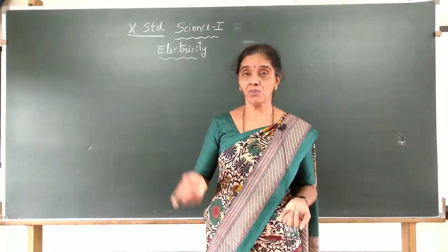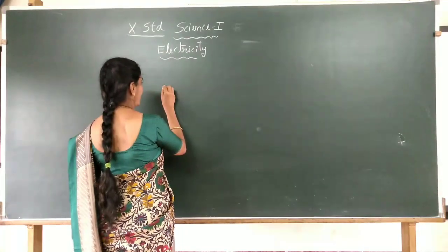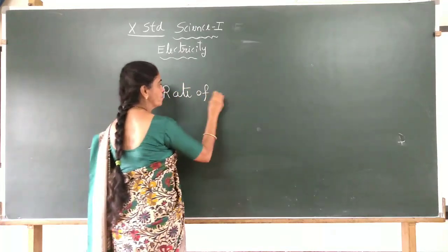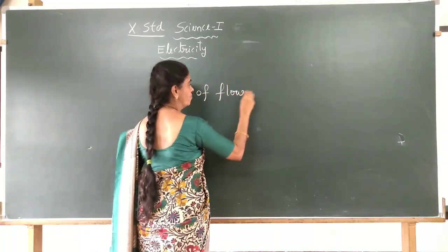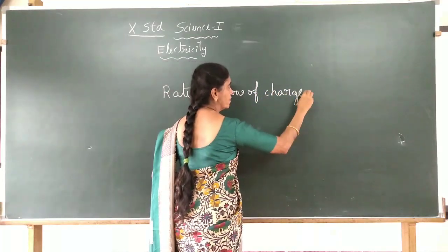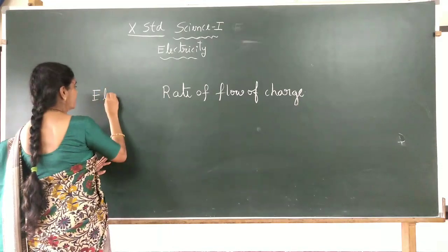Okay. Now, electric current is nothing but the rate of flow of charge. Rate of flow of charge is nothing but electric current.